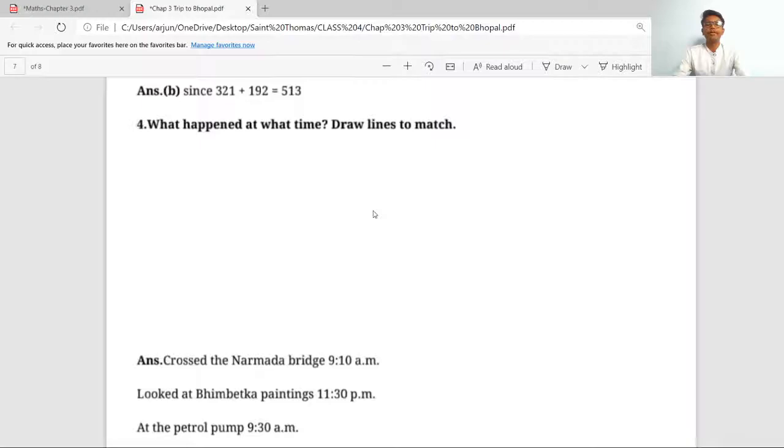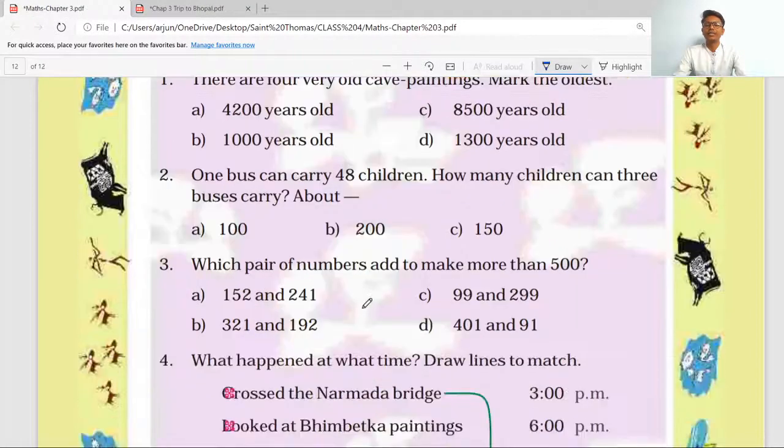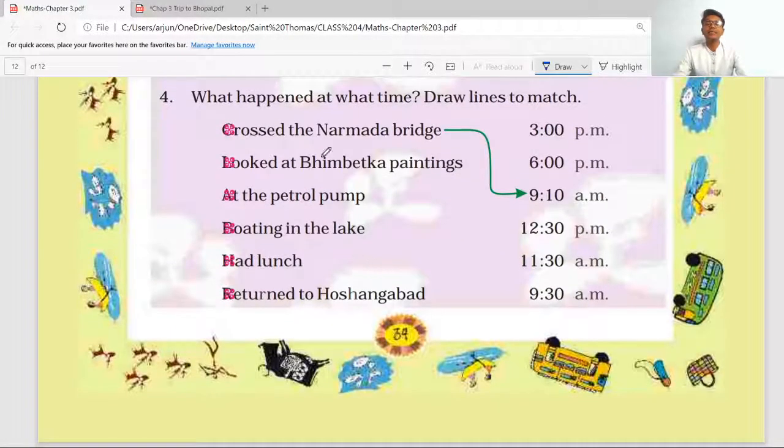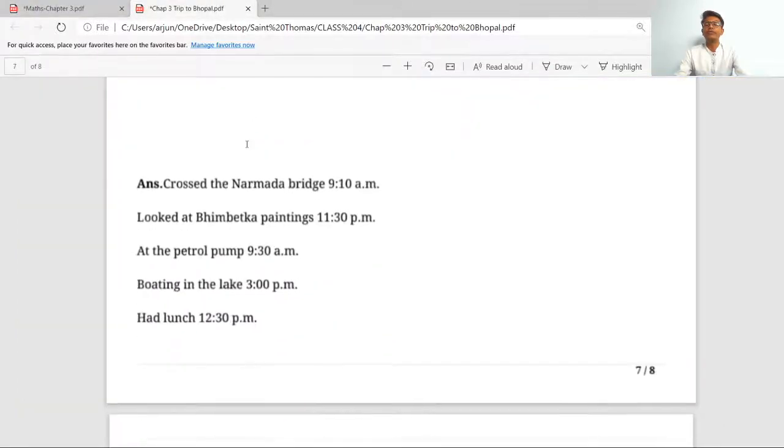Question number 4. What happened at what time? Draw the lines to match. Here, this is the portion which we have already discussed. I have discussed all the timings at which they did everything. So I am giving you the answer directly. You have to refer to it by yourself and write it down in your notebook.